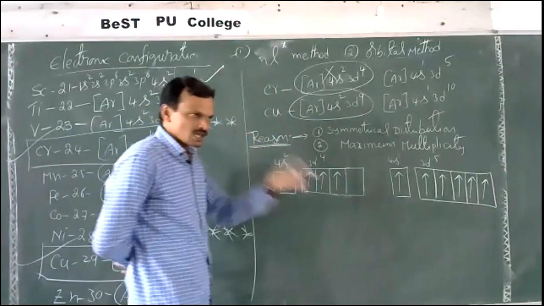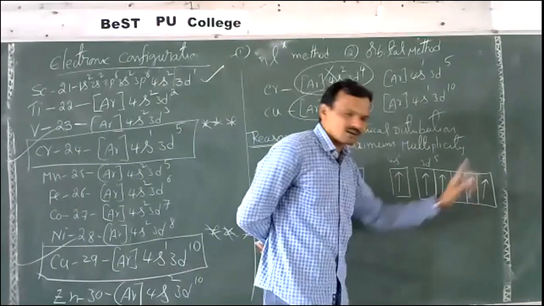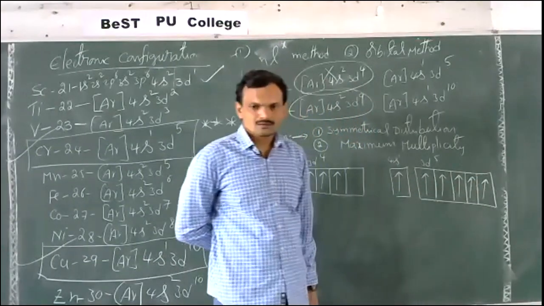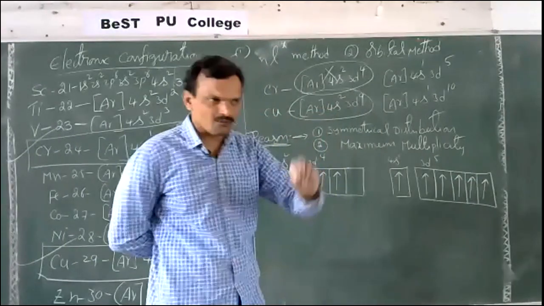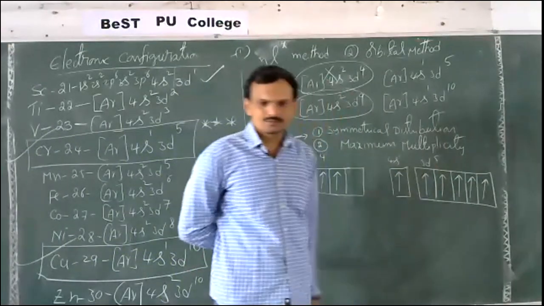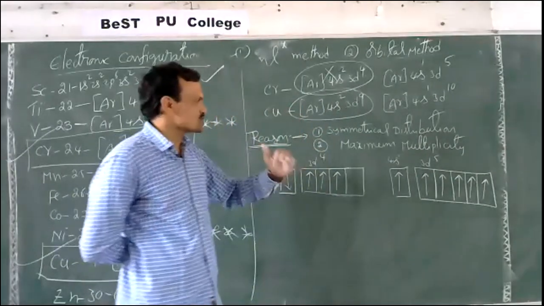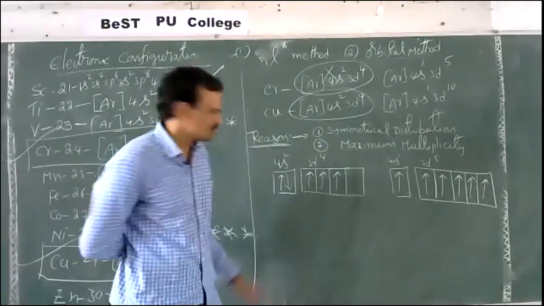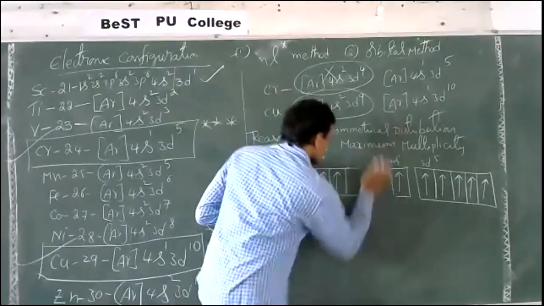In a subshell, if all orbitals are filled with 1 electron, or if all orbitals are filled with 2 electrons each, that is symmetrical distribution, equal distribution of electrons in all orbitals. So here 3 orbitals contain electrons.